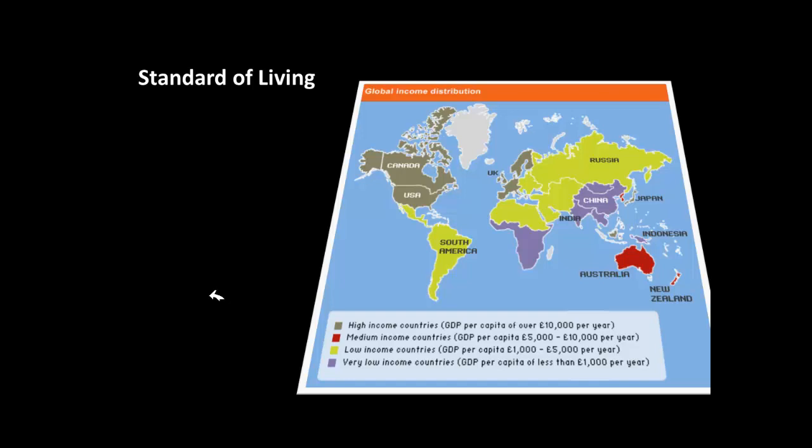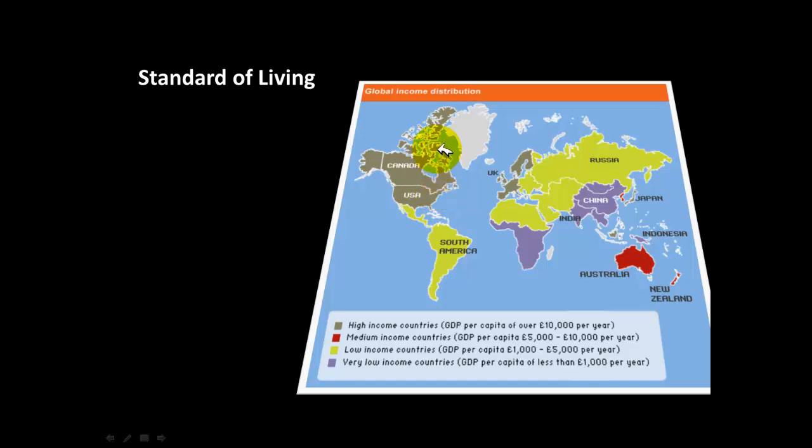That brings us to the next concept that we will discuss, which is standard of living. Moving into standard of living, we're taking a look at this map. What this map shows ties right in with the question about developing and undeveloped nations. You see countries with a high standard of living. Remember what that means: if we say a country has a high standard of living, the people in these countries, the average citizen, live pretty well.